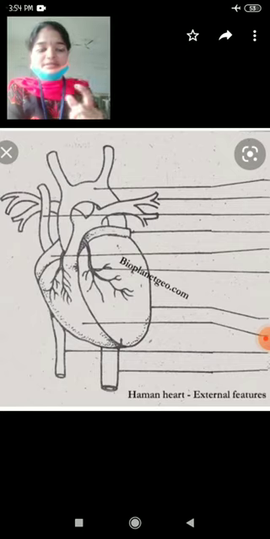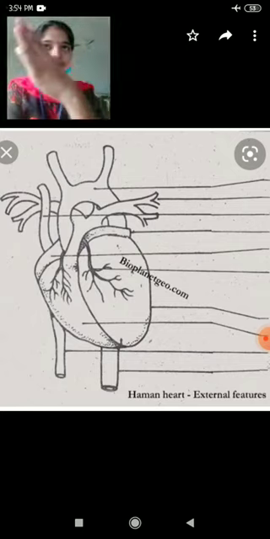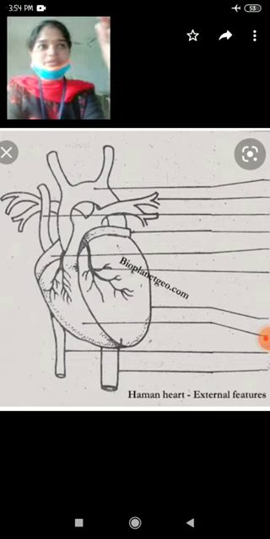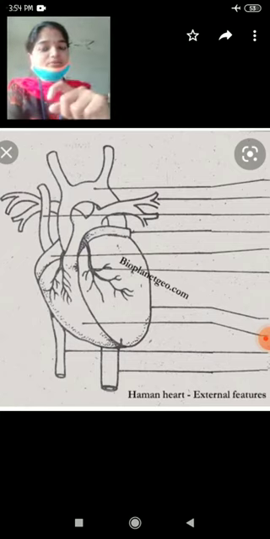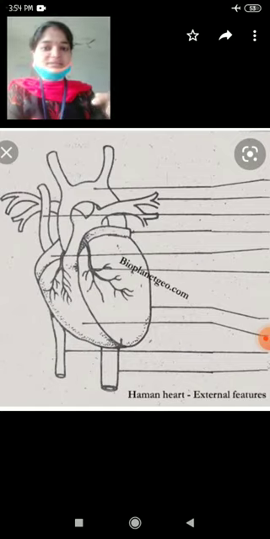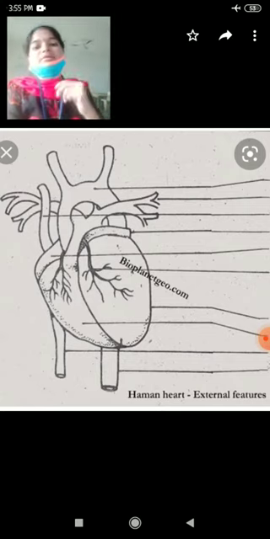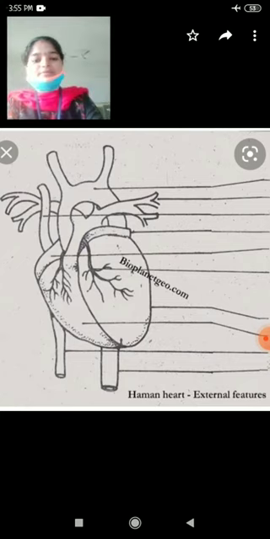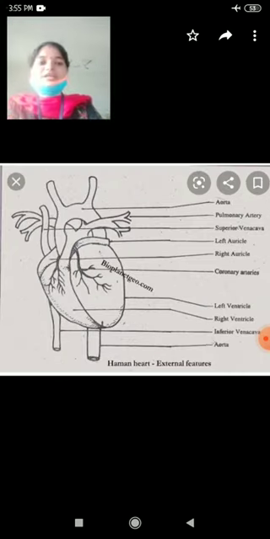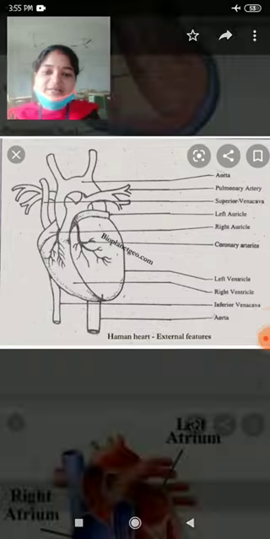There is no supply of blood from the right auricle to the left auricle, or from the right ventricle to the left ventricle. Blood always transports from auricle to ventricle, to avoid the mixing of blood.